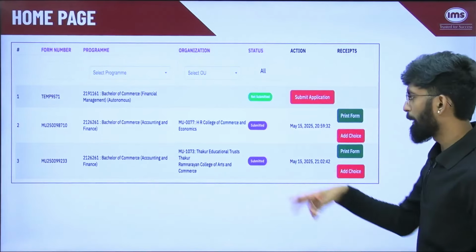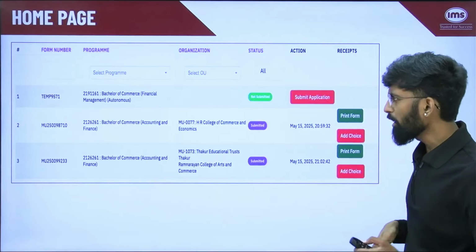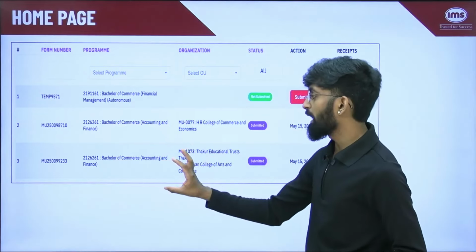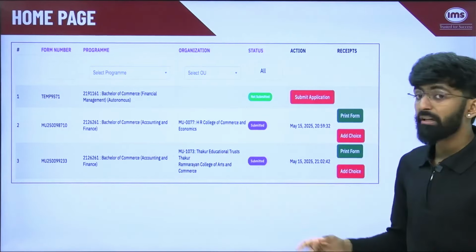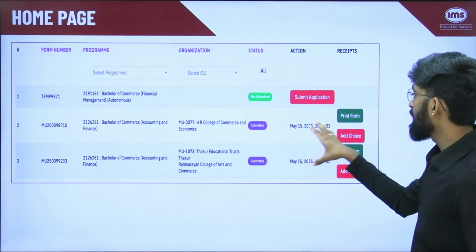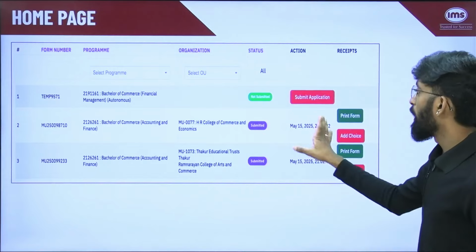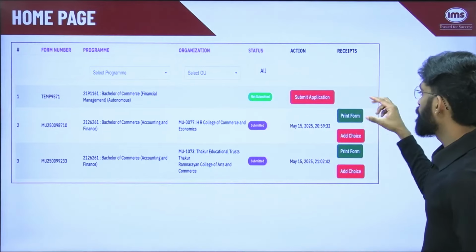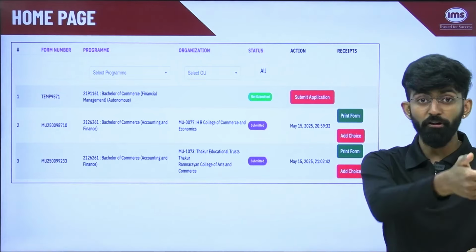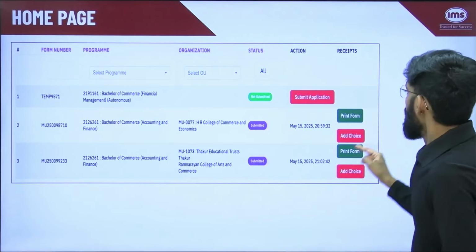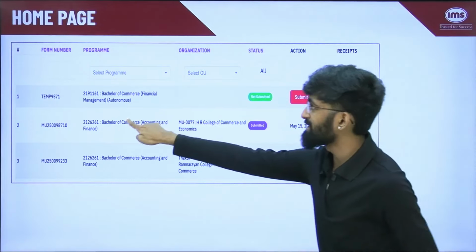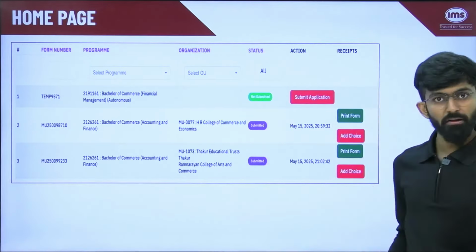Once you submit an application, so a particular student applied for Bachelors of Commerce Accounting and Finance in HR College as well as at Thakur College. Now in this, he has submitted the particular form. Once you have submitted it, you can print form which will be used while taking the offline admission into the colleges. You can also click on add choice and you can apply for the same degree to more different colleges.